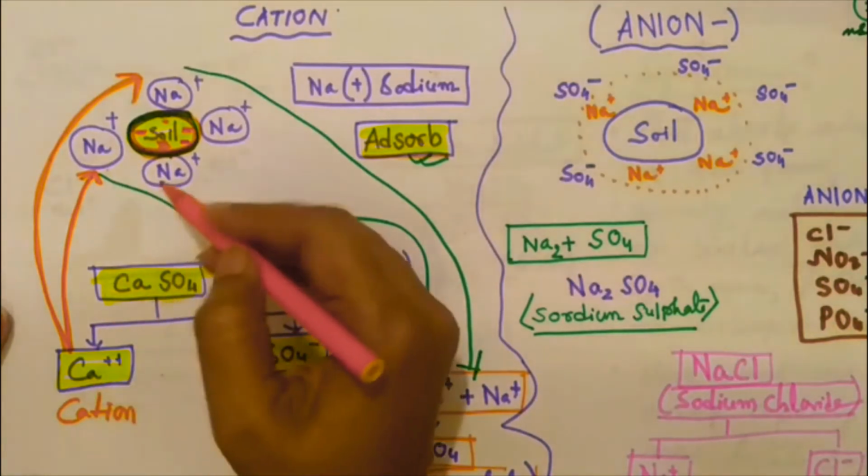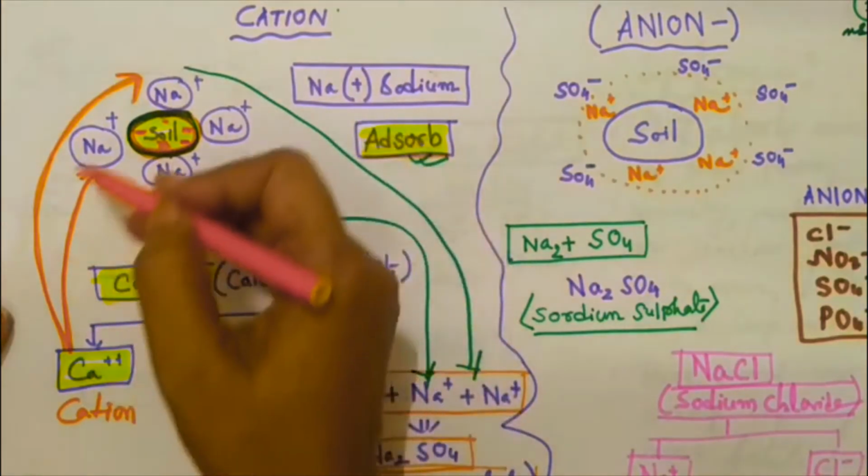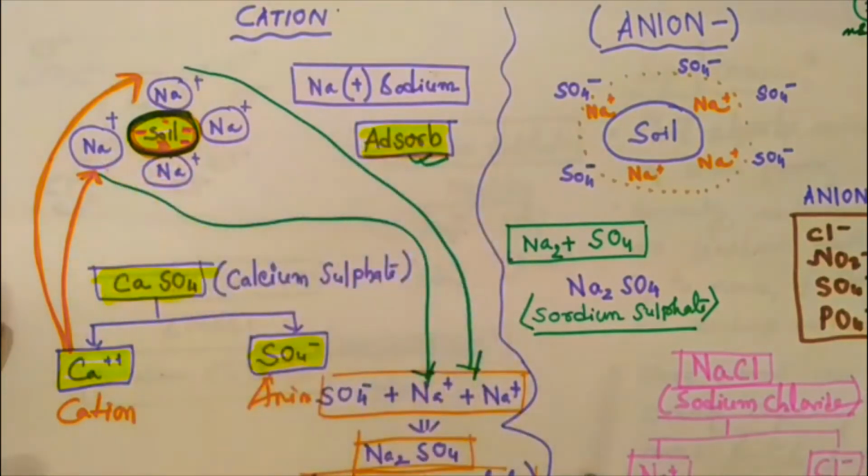There is an exchange of cations. Na is replaced by Ca. That is known as an exchange method. That's why it's called cation exchange. I think it's clear enough to all of you what cation exchange is.